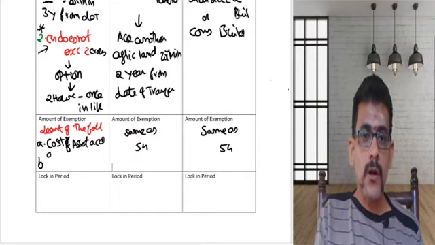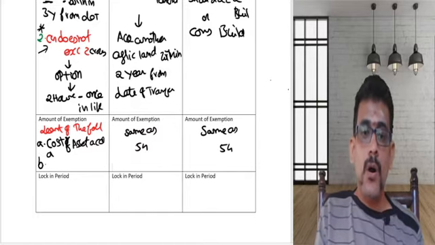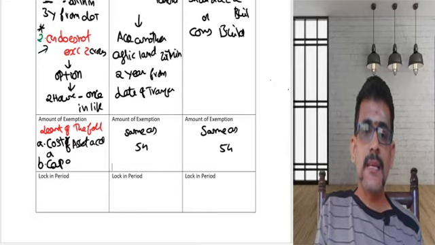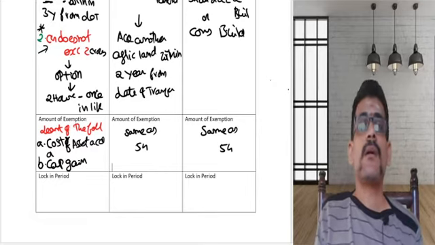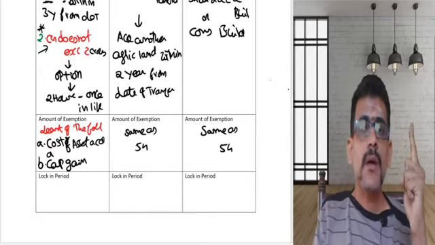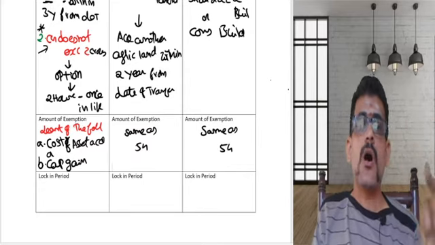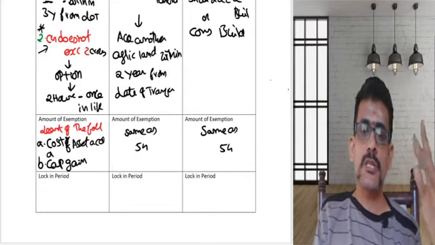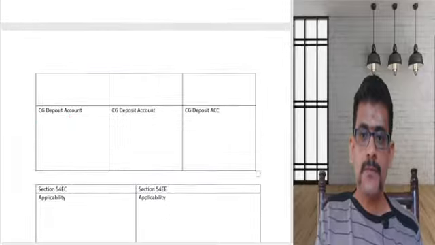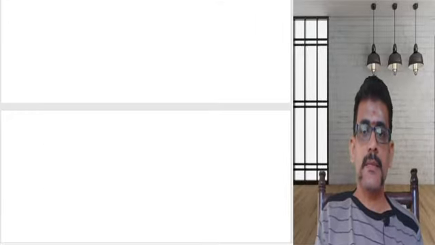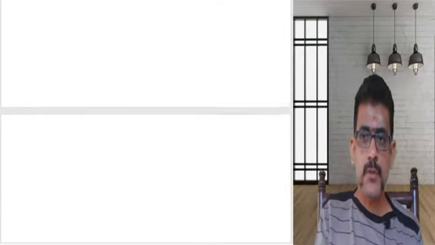Or what? Or capital gains. It means that I cannot have a capital loss after taking the 54 deduction. Let me take an example like this.